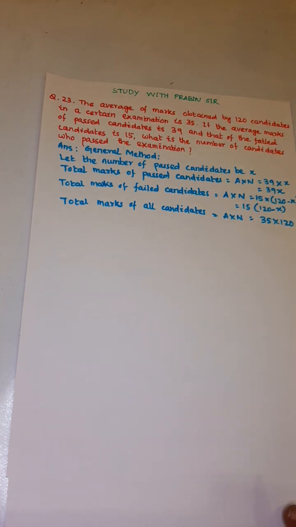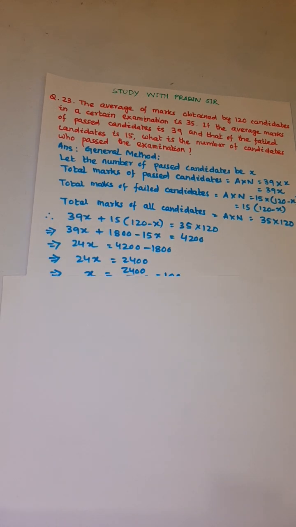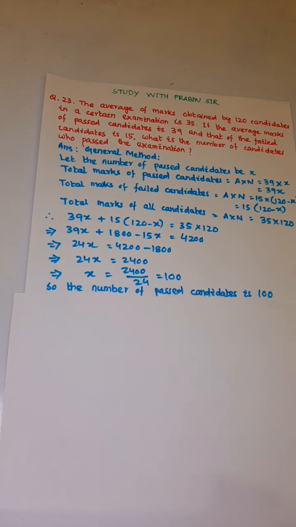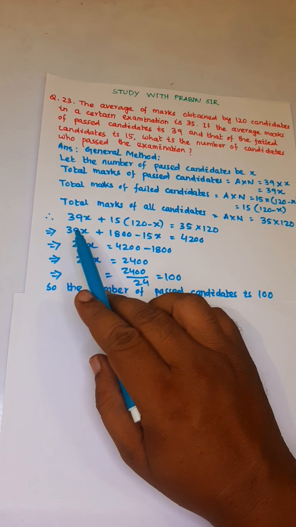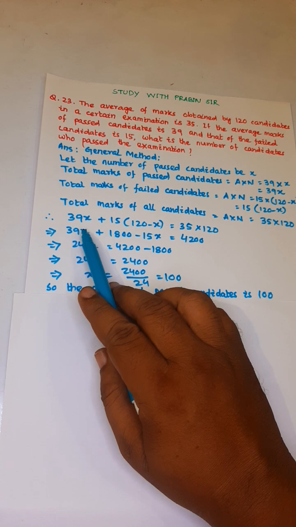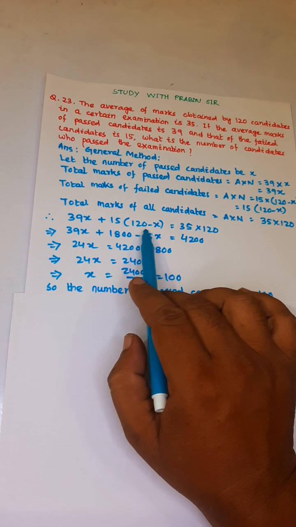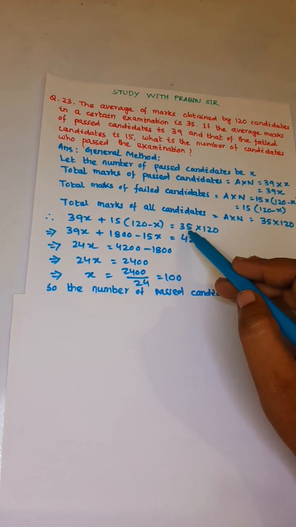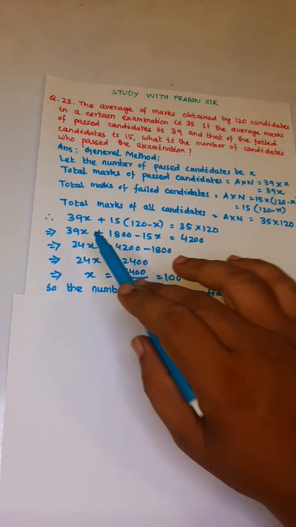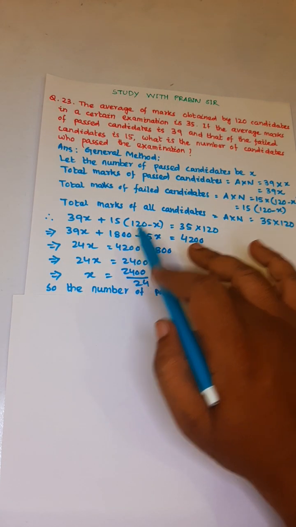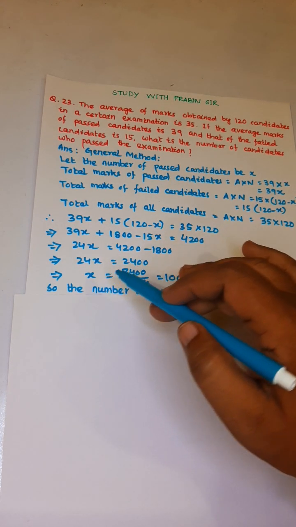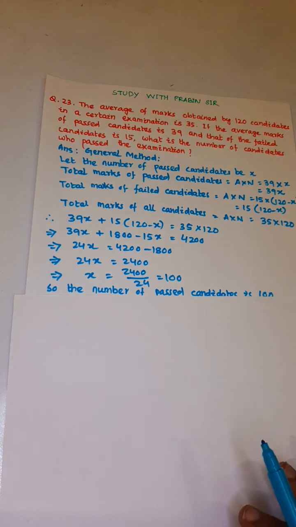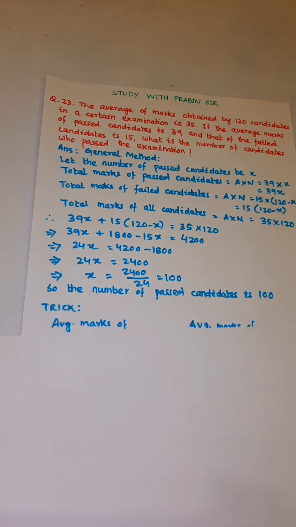Now the total marks of all candidates, that is T is equal to A into N, that is 35 into 120. Now listen, this is the total marks of passed candidates. This is the total marks of failed candidates. This is the total marks of all candidates. So passed candidates plus failed candidates is equal to all candidates. So after solving we will get x is equal to 100. So the number of passed candidates is 100.